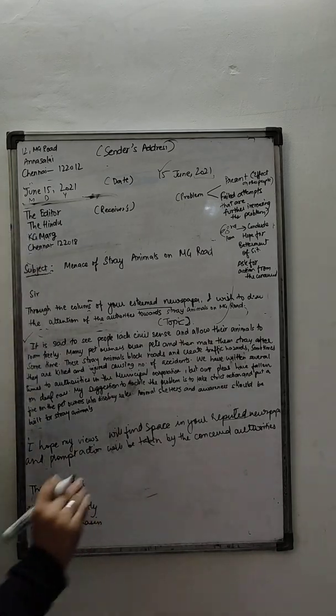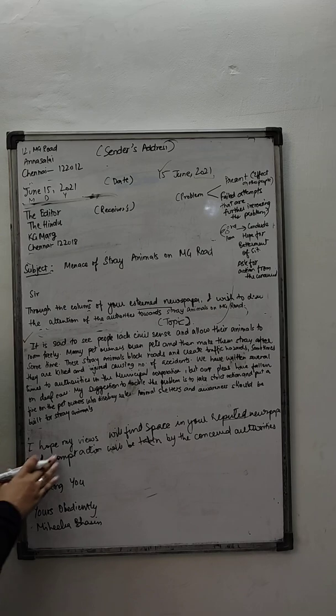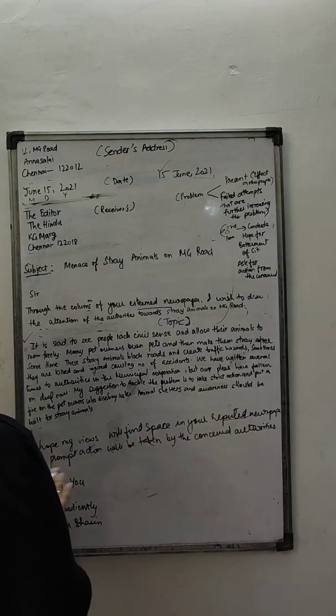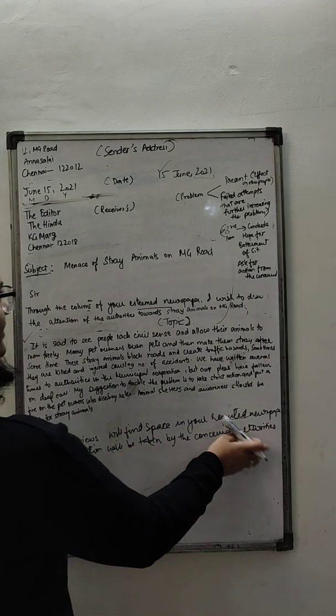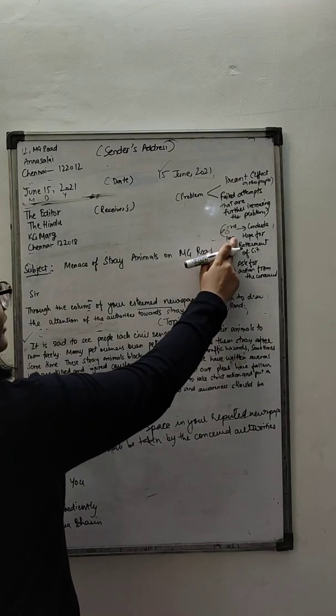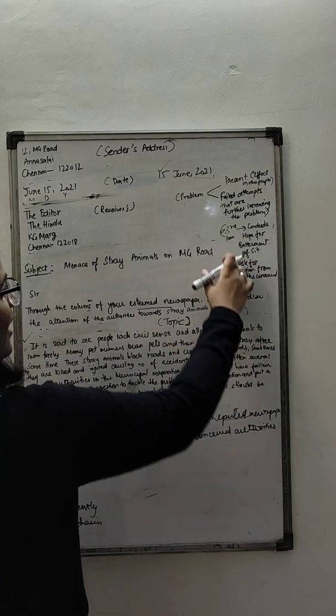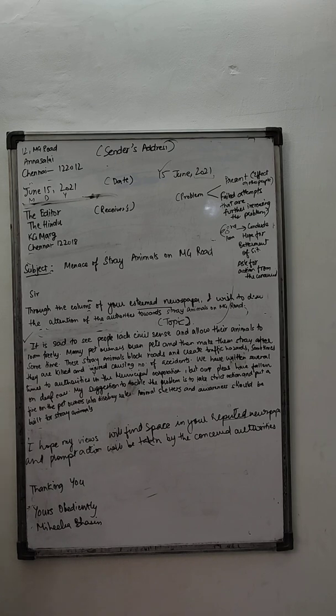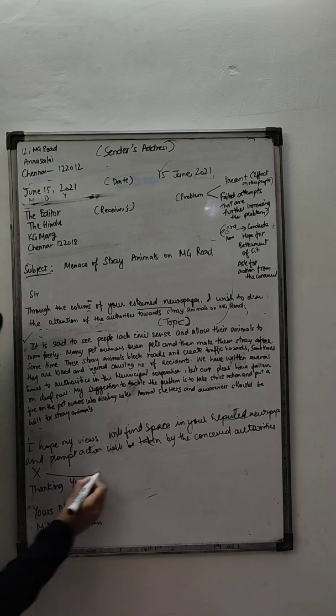All right. And I hope my views will find space in a reputed newspaper and prompt action will be taken by the concerned authorities. So, like I said, you conclude the letter. It's a very short paragraph. You ask for the betterment of the situation. You ask for action to be taken. All right. Okay. Now then again, you leave a line.